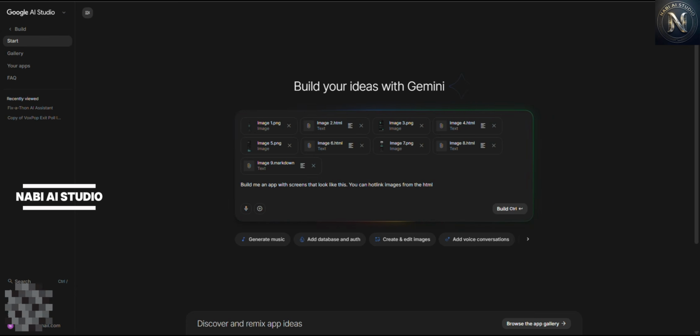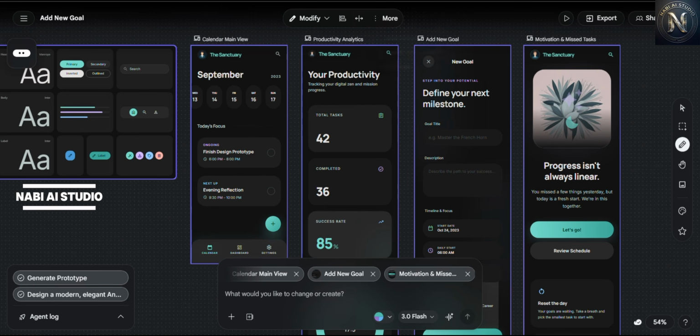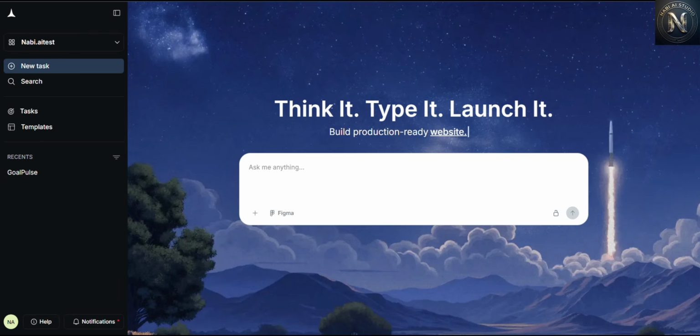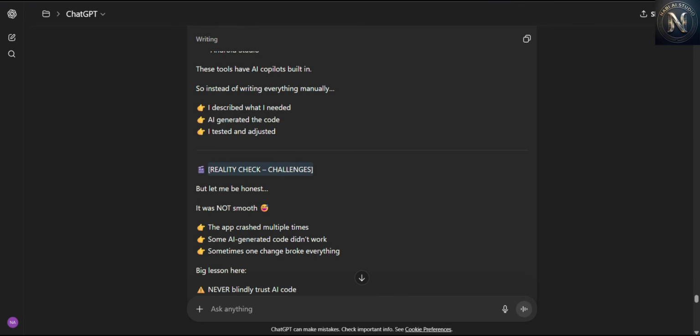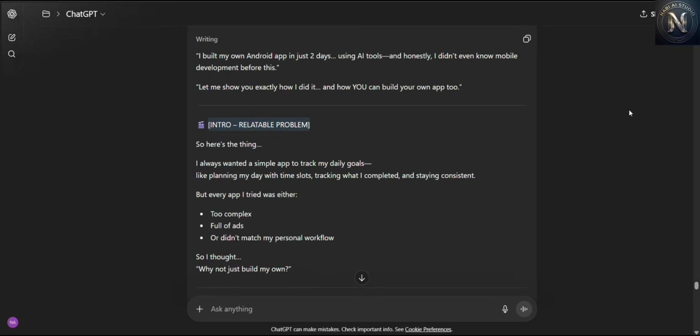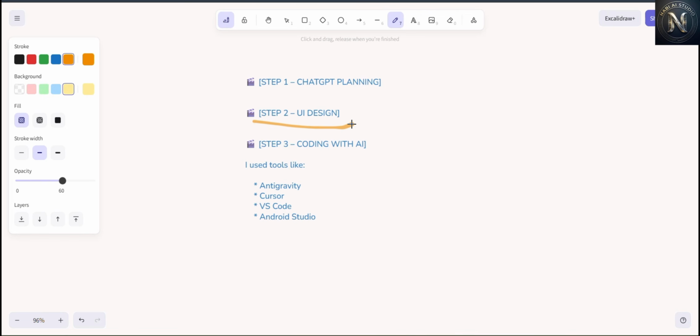But this part I have not taken up. I took the source code from here and gave it to Antigravity, and Antigravity builds further logic and design aspects. Once you're done with the UI design, the next step is coding with AI. This is where the actual magic comes.